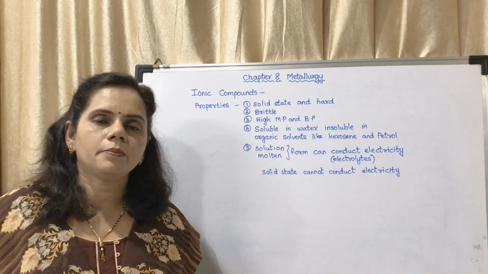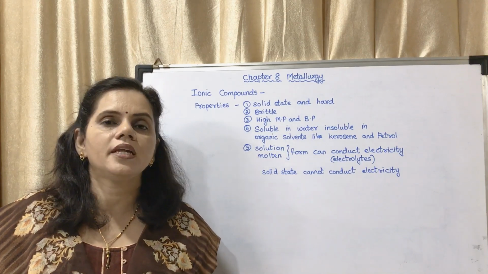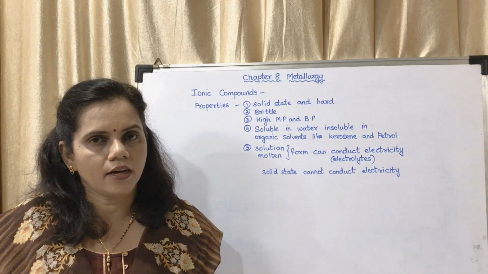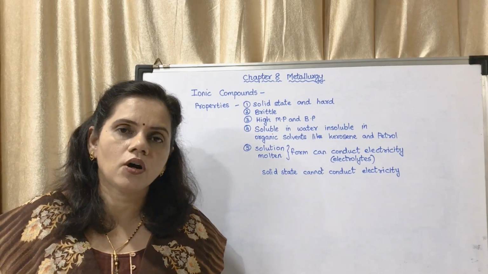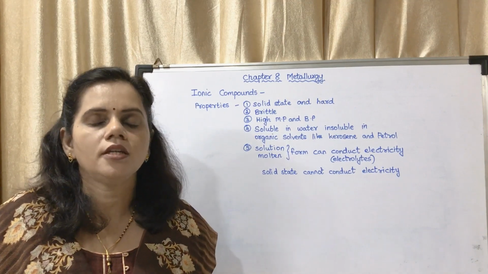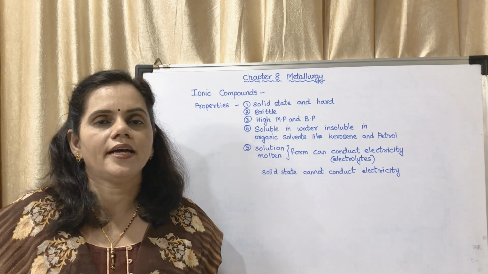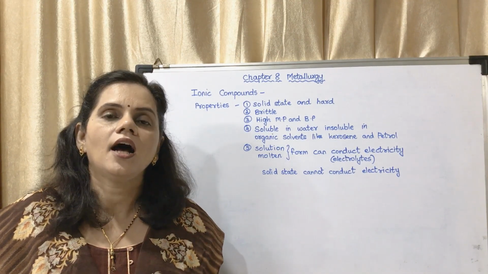Next, high melting point and boiling point. The ionic bond between the two ions, positive ion and negative ion, is very strong. Due to that strong force of attraction, it is difficult to separate the ions. That is why the melting point and boiling point of ionic compounds are high.